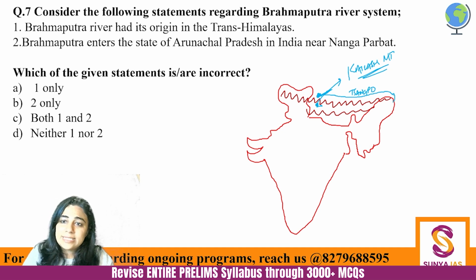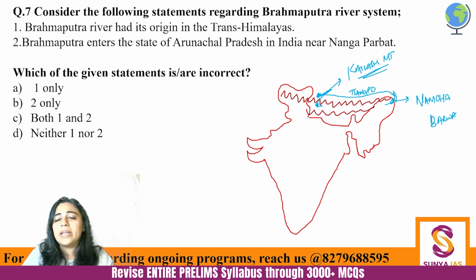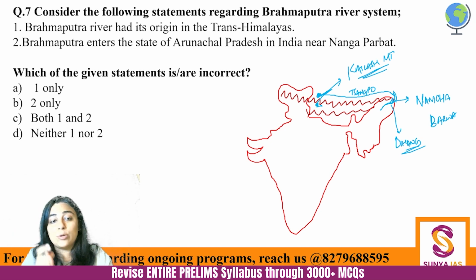Then it enters India from Arunachal Pradesh from an area which is Namcha Barwa. From this Namcha Barwa mountain, it takes a hairpin bend and enters India as not Brahmaputra. It enters as Dihang, the river Dihang. That is why we have a Dihang Dibang Wildlife Sanctuary in Assam also.